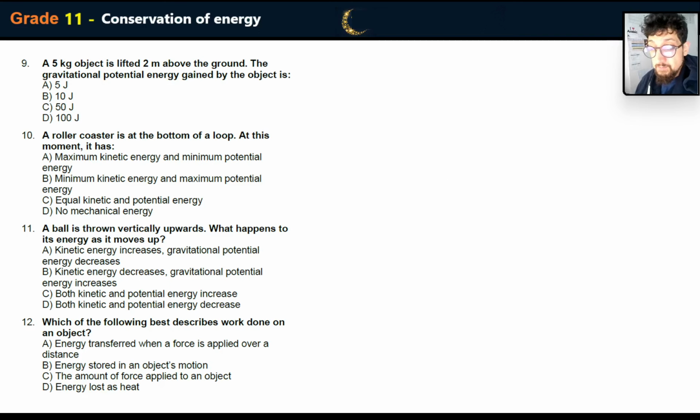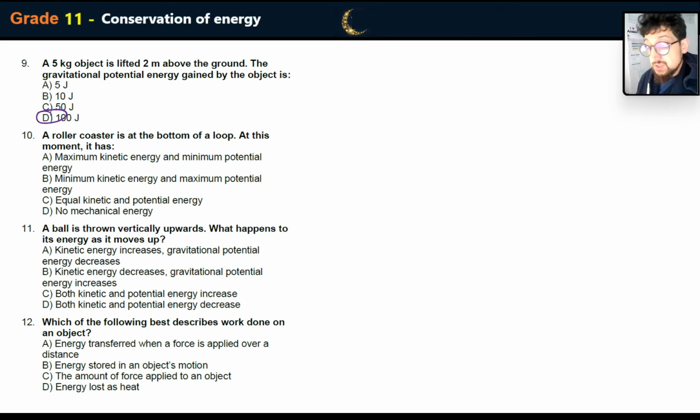A 5 kilogram object is lifted 2 meters above the ground. The gravitational potential energy gained by the object is going to be 5 times 2 times 10 approximately, because it's 9.81, so that's going to be 100 joules.